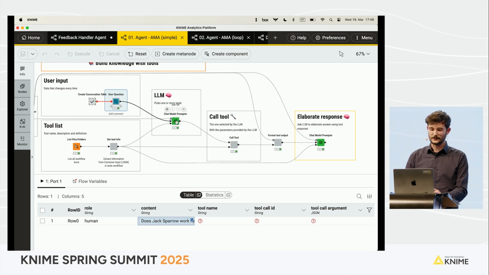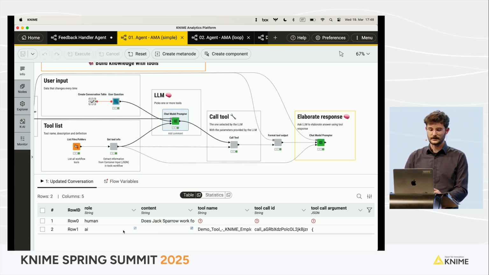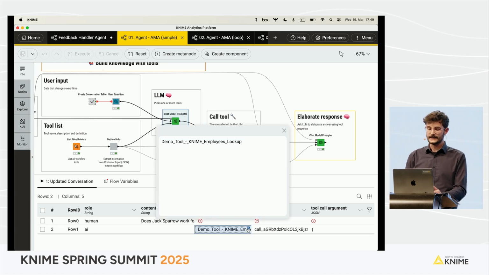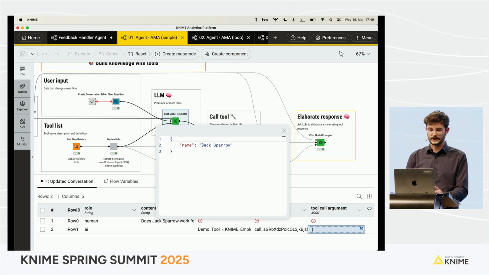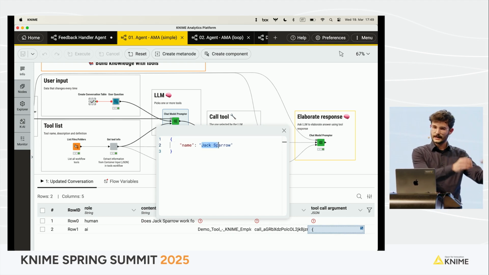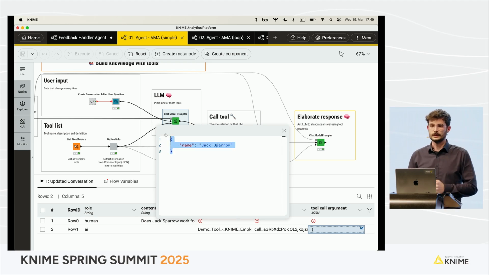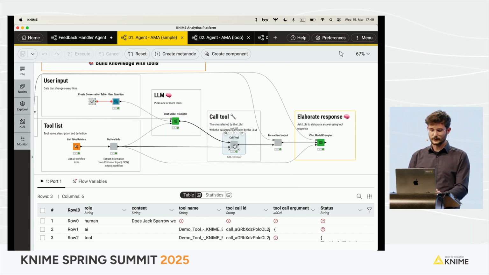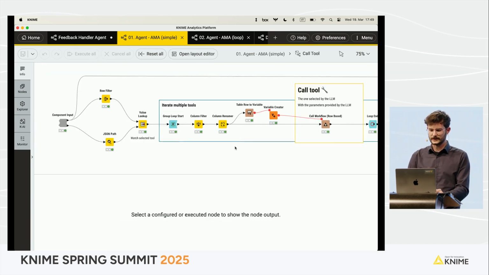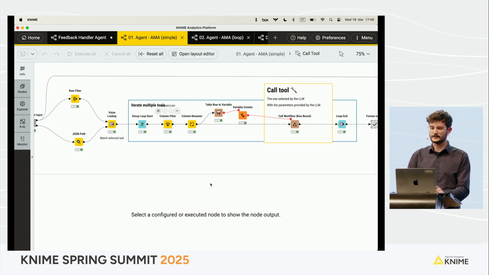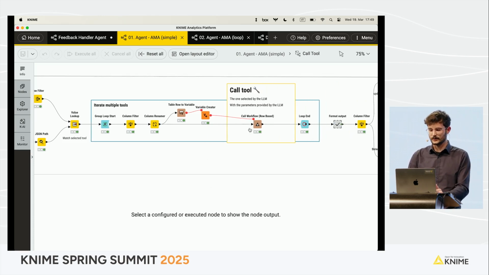And what the chat model prompter replies with is, again, a call for a tool. It points me to the demo tool, KNIME employee lookup, with the tool call argument, Jack Sparrow. So from the question that I gave, the LLM provides the tool that it wants to call and a JSON that I can use to call that tool. What happens inside here is exactly what I've shown before, just a little bit more, because this iterates over multiple tools if there are any, but this is the core part.